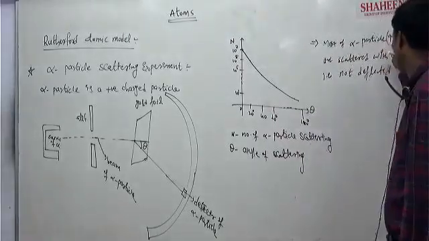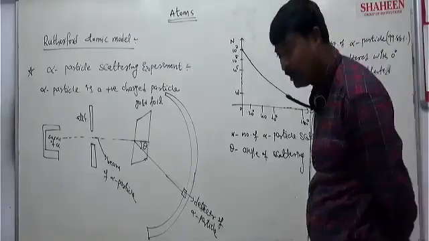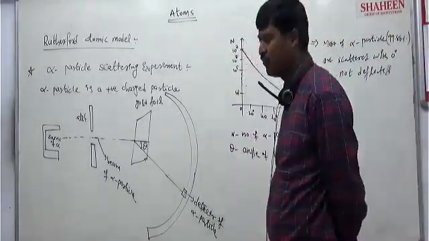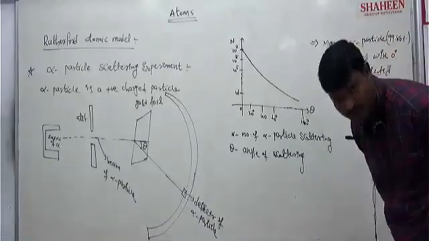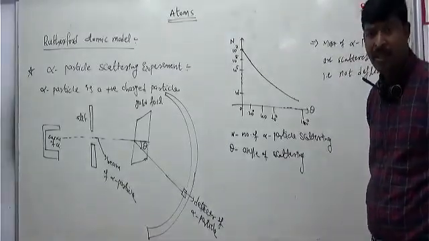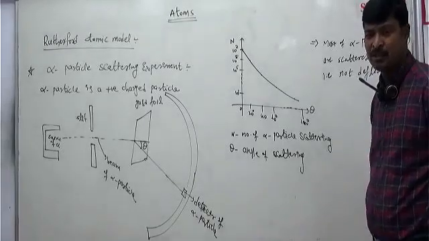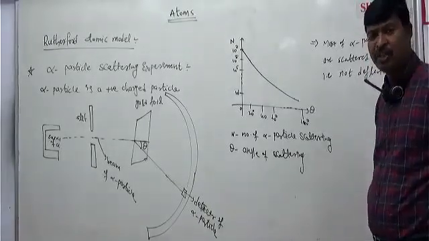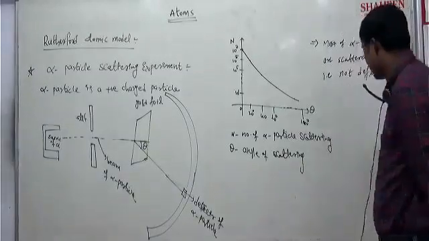So almost 99.86% of those alpha particles are scattering. If you take 100% as the total number of alpha particles scattering, in that 99.86% are undeflected: zero deviation, zero scattering angle, no deflection. Right?